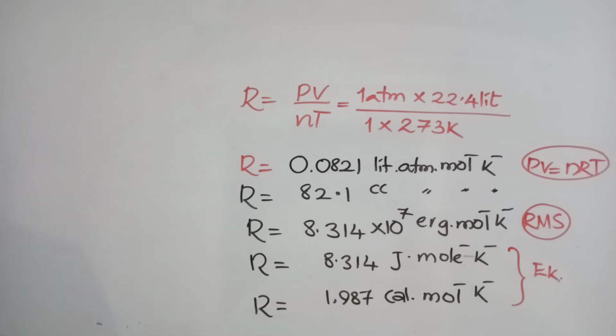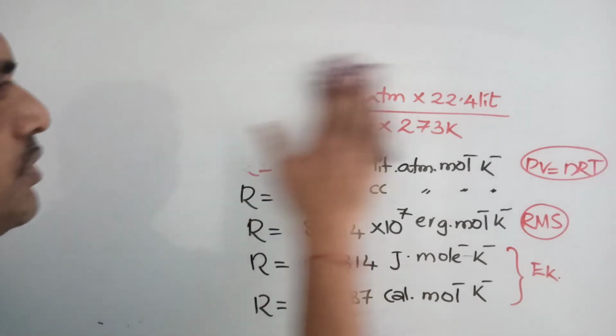Okay, so this is about Charles law, pressure temperature law, Avogadro's law, and the ideal gas equation derivation and R values. If the R value is divided by Avogadro number, that is called the Boltzmann constant. Now, about the Boltzmann constant we'll discuss in kinetic energy. And 2-3 numericals I will give you. With that we'll conclude the class.